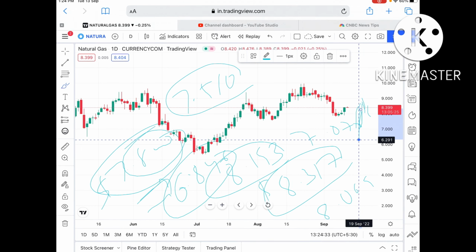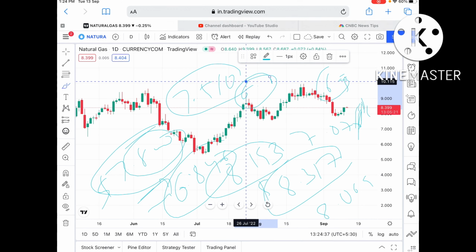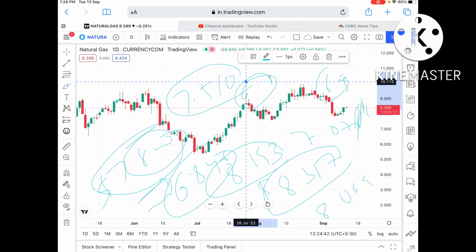towards a level of $6.5, and from there we can see a level of 6.2 also. So you have to keep this in mind. If the price comes close to 7.8, it can fall further low towards a level of $6.846, and from there we can see a level of 6.5.